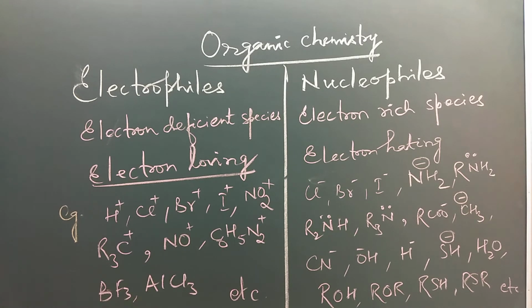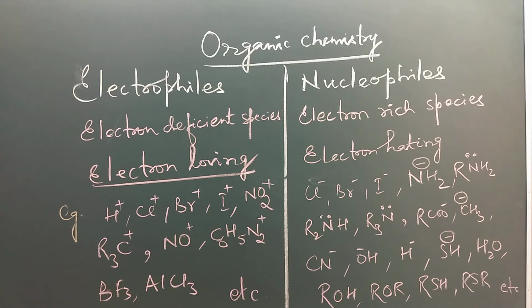Some examples of electrophiles are proton, chloronium ion, bromonium ion, iodonium ion, nitronium ion, 3-degree carbocation and all other carbocations, nitrosonium ion, diazonium ion, BF3, AlCl3. BF3 and AlCl3 are regarded as Lewis acids. Electrophiles are also regarded as Lewis acids because they have less electron density around the central atom, so they can accept an electron pair. They are electron deficient species, they are electron loving, and I have given a lot of examples so you can remember.